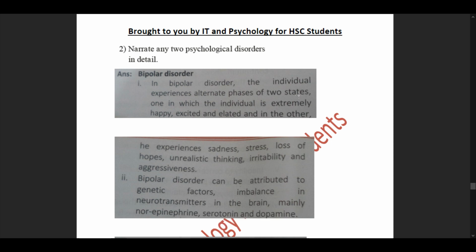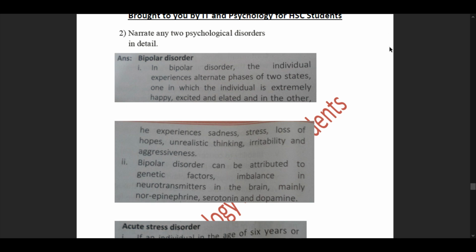Narrate any two psychological disorders in detail. So we'll choose our bipolar disorder and our ASD, acute stress disorder. In bipolar disorder, the individual experiences alternate phases of two states, one in which the individual is extremely happy, excited, and elated, and in the other, he experiences sadness, stress, loss of hopes, unrealistic thinking, irritability, and aggressiveness.